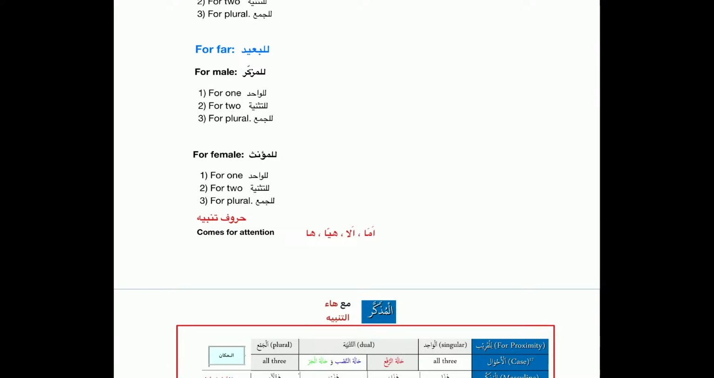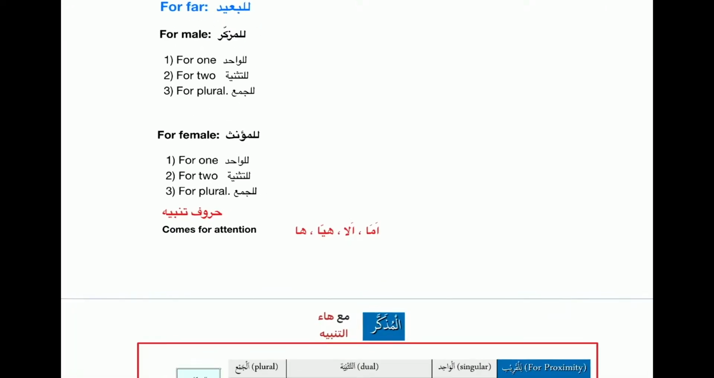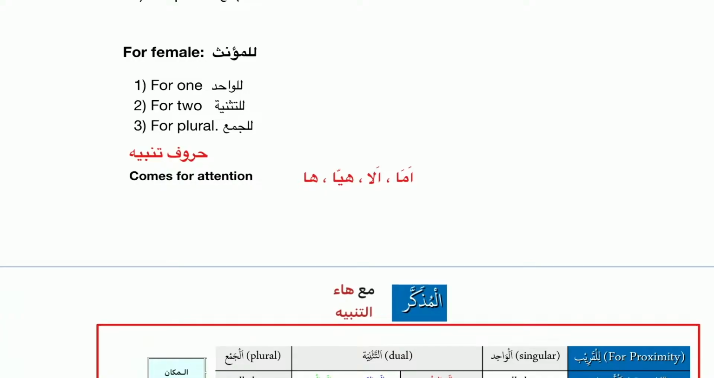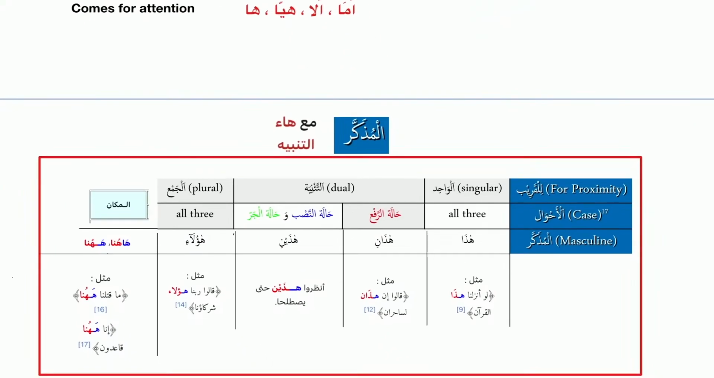And as I told you, the ha with the isharat of qarib is harf tanbih. I also told you there are some other examples of huruf tanbih in Arabic, like ama, ala, inna, awliya, hayya, or ha. Now look here, this is just the same thing.